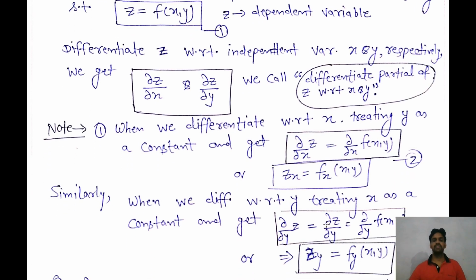Similarly, we can differentiate equation 1 with respect to y, and then we treat x as a constant. So we get del z over del y equal to the derivative of f with respect to y, and we can write in this abbreviated form z y is equal to f y. That means here we are taking the partial derivative of z with respect to y, and here the partial derivative of f with respect to y.